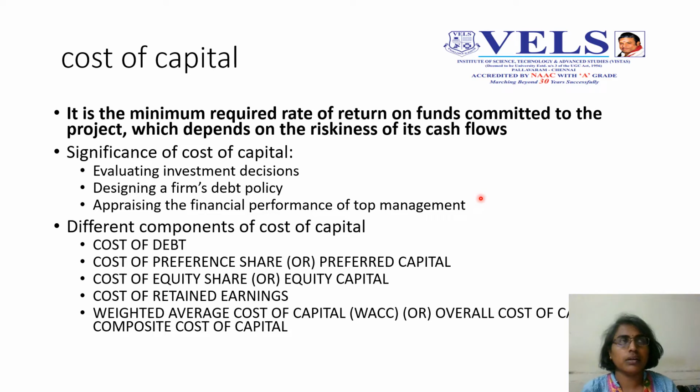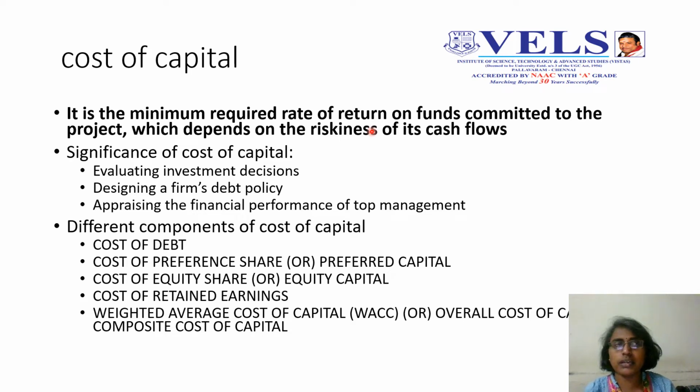For example, in the previous chapters we have seen the different sources of finance that a company requires. They may either go for a short-term source of finance or medium-term or long-term, or in case of other forms, either own capital or borrowed capital, or internal source or external source of finance. Whatever may be the fund, for each fund, certain cost is involved. So no fund is free of cost for the company. For each and every source of capital, they have to pay certain cost.